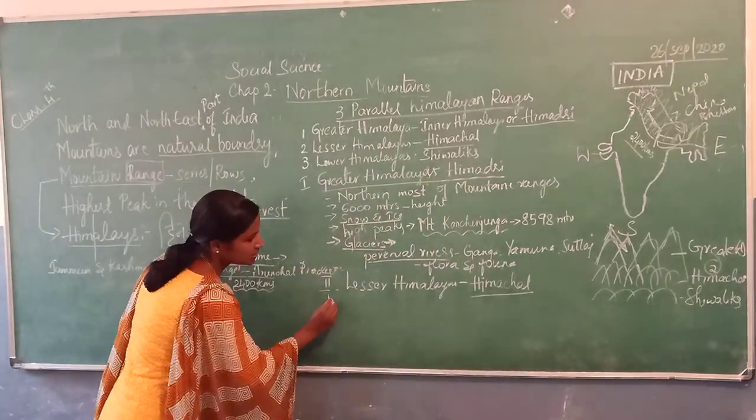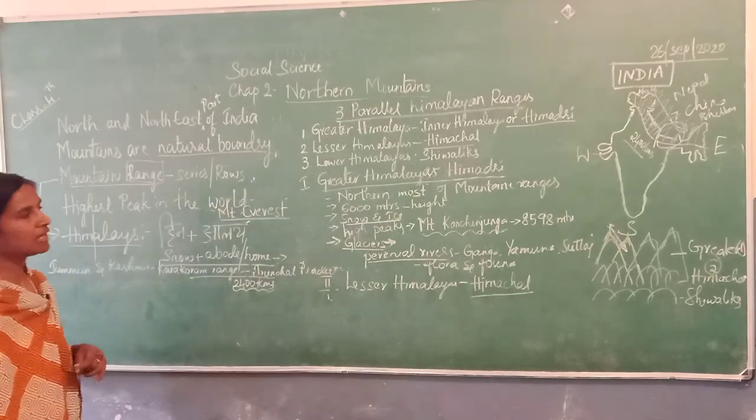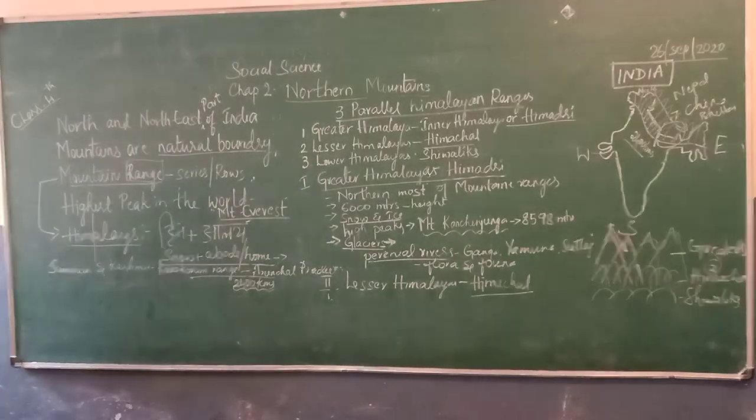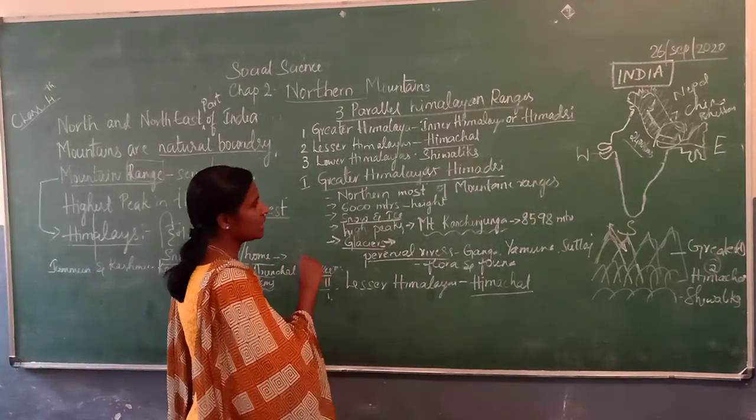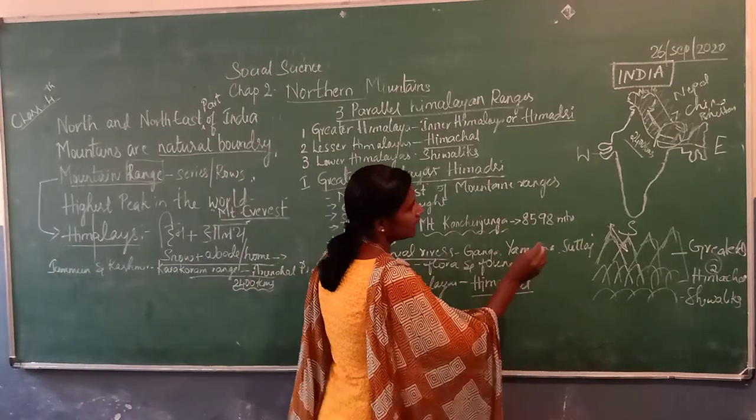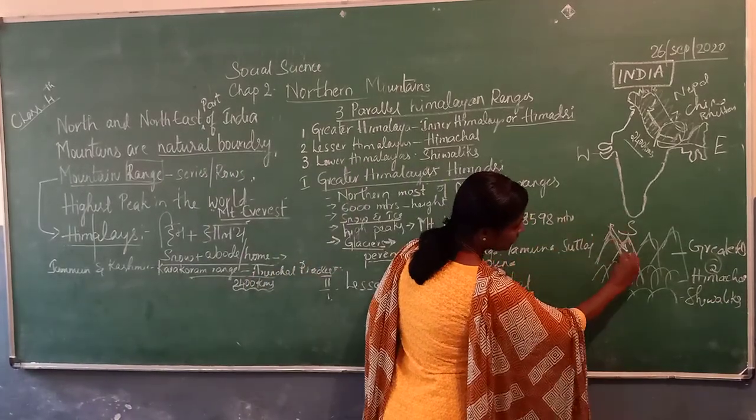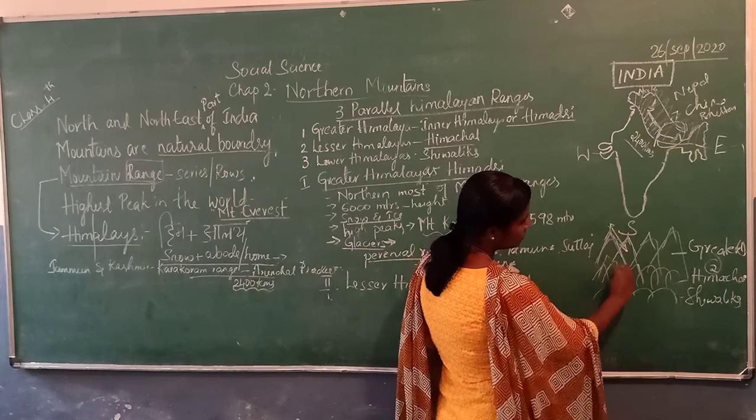Where do we find this Himachal or Lesser Himalaya? We find it in the south part of the Greater Himalayas. This is the Greater Himalayas, and this will be the south part.